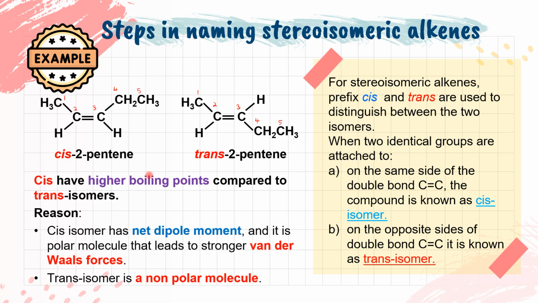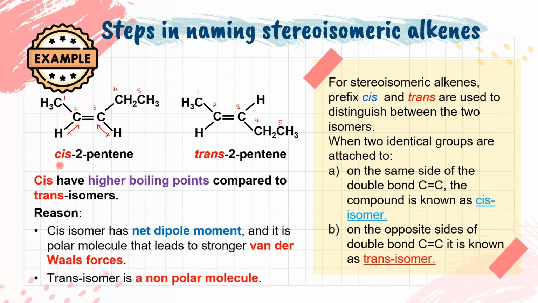So this is a comparison of the boiling points. The cis isomer has a higher boiling point compared to trans. Why? Because the cis isomer has a net dipole moment. So meaning that the bond dipoles cannot be cancelled out. If we draw it, it will point towards the carbon. Carbon is more electronegative. The bond here is non-polar because the carbon-carbon have the same electronegativity. So they cannot cancel. So it has a net dipole moment, so it is polar, so it has stronger van der Waals forces.